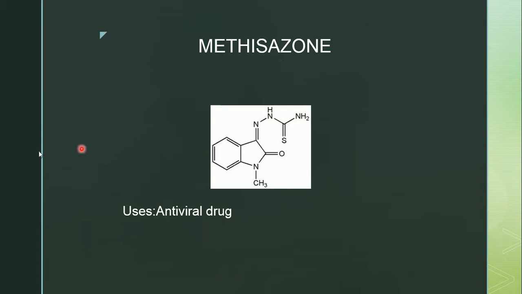Methisazone is another structure. This structure contains benzopyrrole. This is benzopyrrole, benzene ring combined with or fused with pyrrole ring. And to this pyrrole, at first position methyl group is attached, and ketone group is present at second position, and at third position there is a double bond N group, and here there is NHC double bond S NH2, means thiourea. Urea formula is NH2CONH2. In the place of oxygen, sulfur is present. That's why thi indicates thiourea is present in this structure.